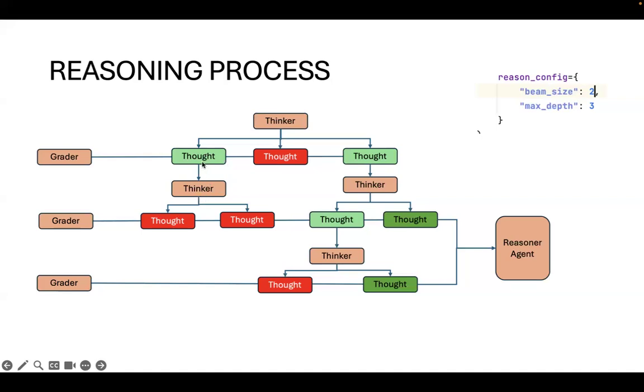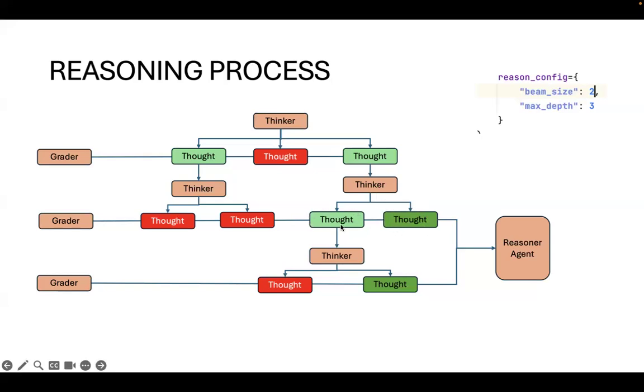The thinker will again take these thoughts and probably have a single thought or more than one thought based on each. In this case, there are two thoughts that came out of the first one. Similarly, the other thought also broke down into two thoughts. One of the thoughts is the final thought.